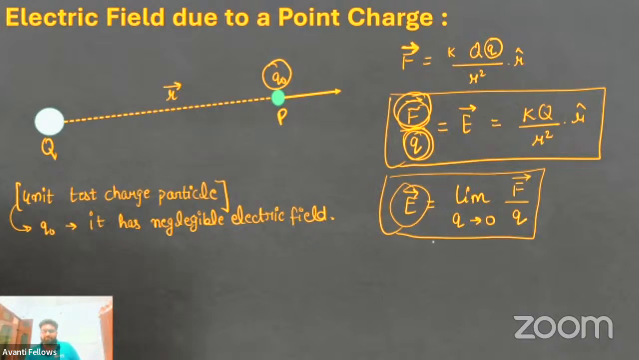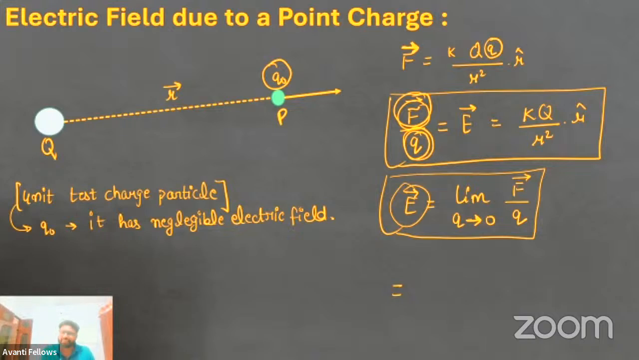Focus on this part. Suppose, why are we limiting it to q tends to 0? Because q is any charge particle which can create its own field, and that field will disturb the field of this point charge that we are interested in. Got it? So that is why we are putting this charge to be a very, very less value. That is the unit test positive charge.